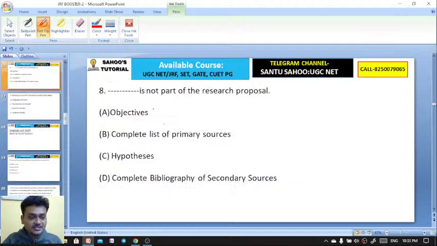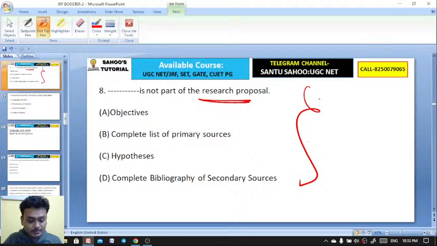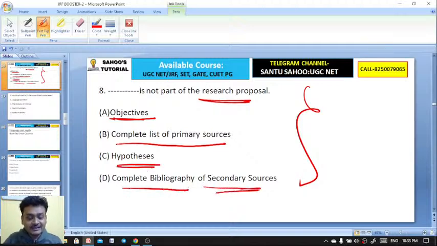Which of these is not a part of the research proposal? Objectives, complete list of primary sources, hypothesis, complete bibliography of secondary sources. Which is not part of a research proposal?